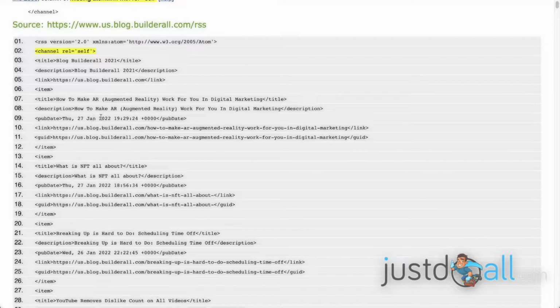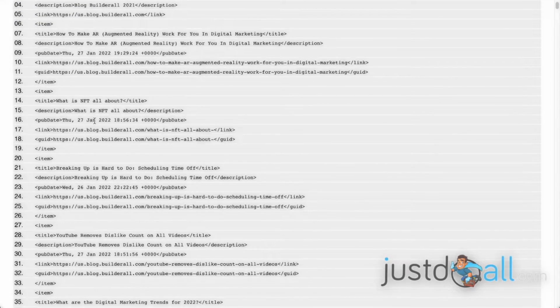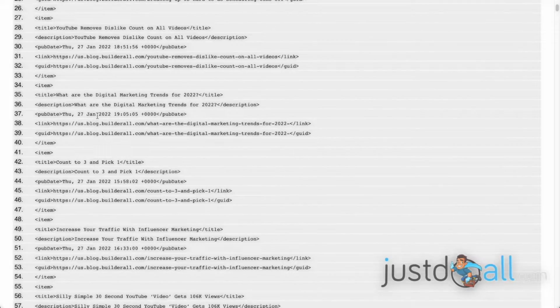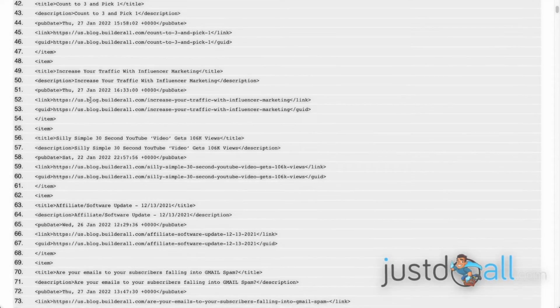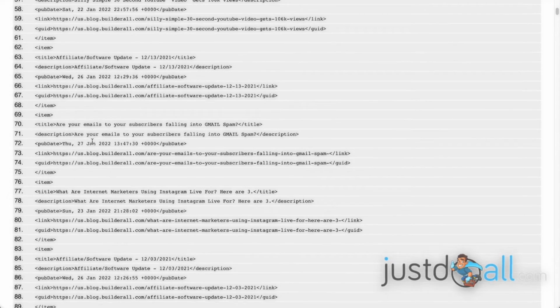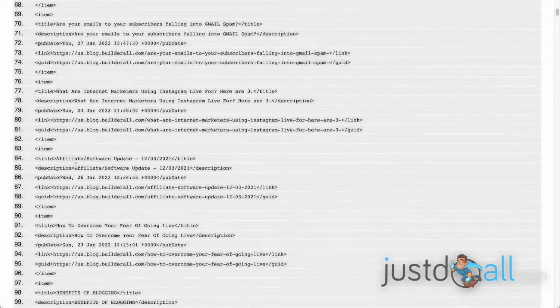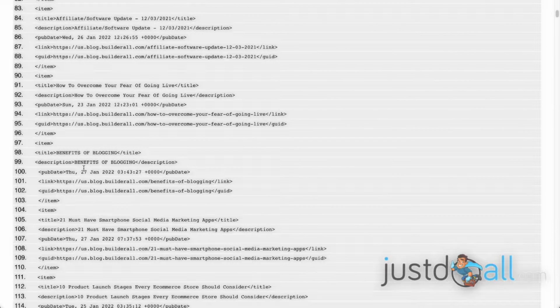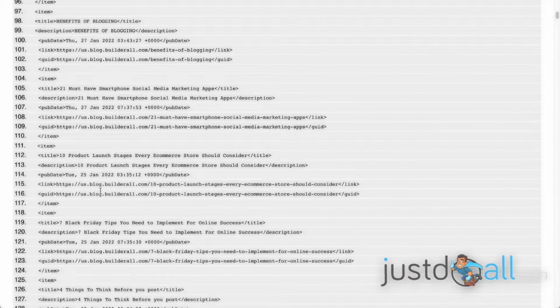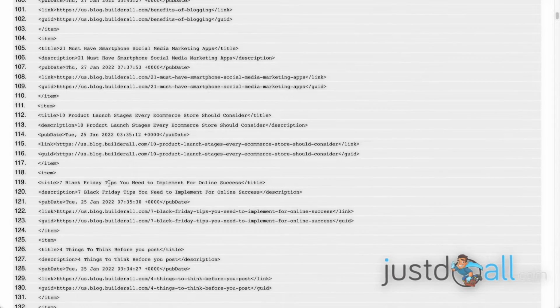Here you have 27 January, then another 27 January, then 26 January, 27 January, 27 January, 27 January, 27 January, 22 January, 26 January, 27 January, 23 January, 26, 23, 27, 27 January, 25 January, for items that have been published in November or December, I don't know, but not in January. So were they all updated? No, of course, they were untouched.